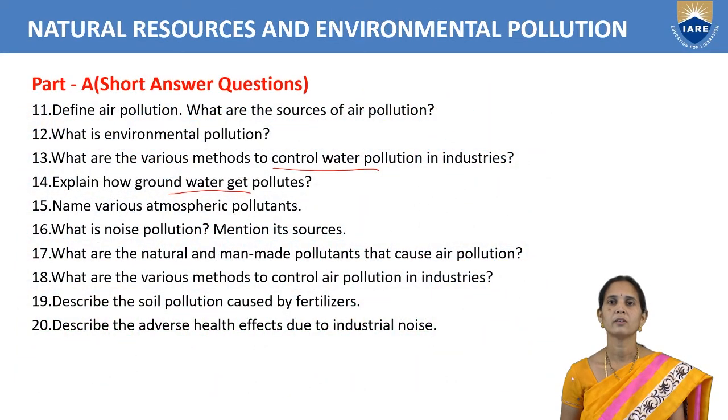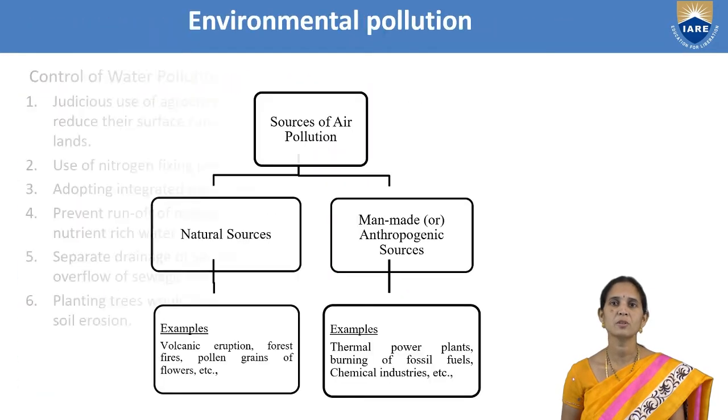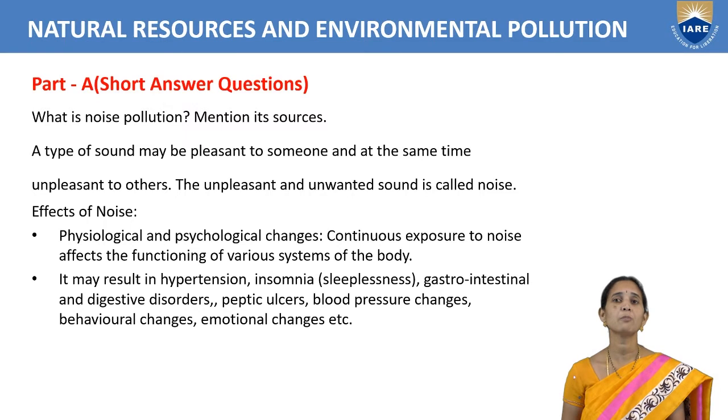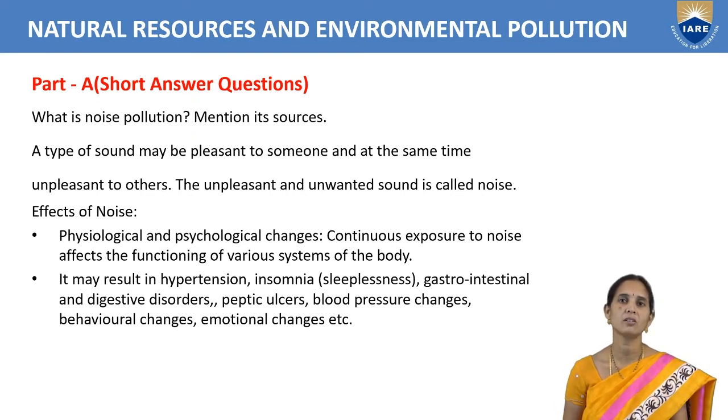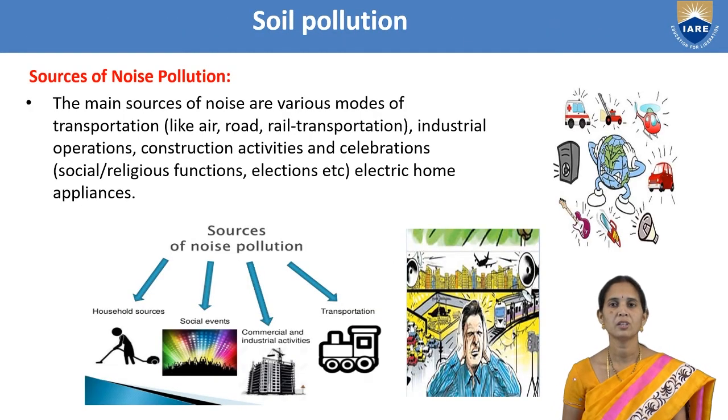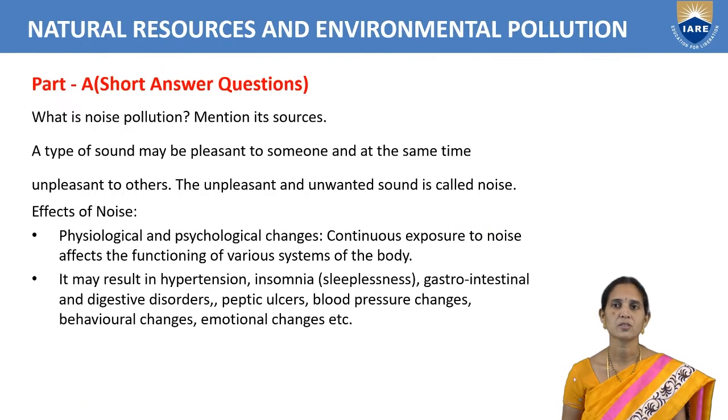So next, what is noise pollution? Mention its sources. Noise pollution means we can write it is a type of sound. It may be pleasant for someone, but the same sound will be unpleasant to others. So unpleasant, unwanted sound is called noise. Sources of noise pollution we can take as social events, construction of buildings, transportation, and household. All these are sources of noise pollution.